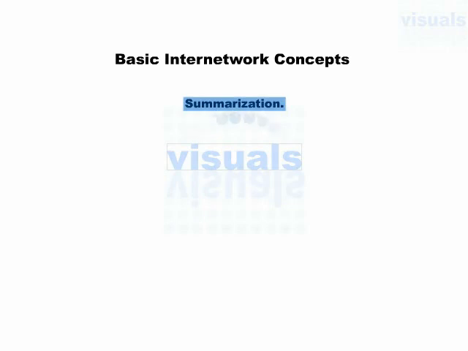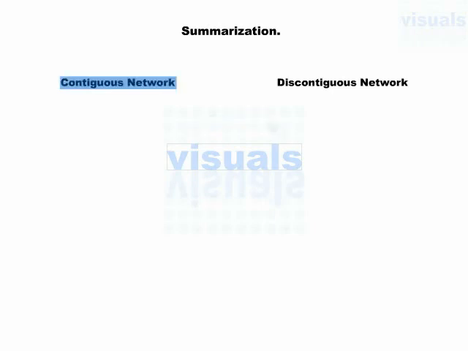We will use the summarization process under routing protocols, and we will discuss different routing protocols under the routing section later in the same series. Well, let's discuss networks which can be summarized and those which cannot be summarized. So you can see two headings here: contiguous networks and discontiguous networks. Well, contiguous networks are those networks in which each network gives the look of continuation of the previous network, whereas discontiguous networks give an entirely different look from other networks.